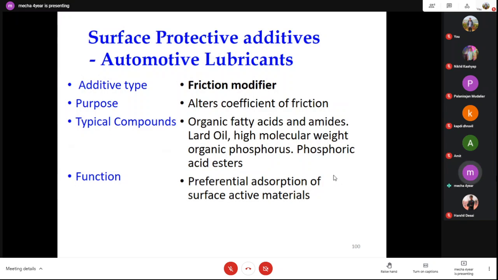Next, the additive type of friction modifiers. Their purpose is to alter the coefficient of friction. Typical compounds are organic fatty acids and amides, lard oil, high molecular weight organic phosphorus and phosphoric acid esters. Their function is the preferential adsorption of surface active materials on the surface. Then there are viscosity modifiers. Sometimes we have to change the lubricants according to the application of the force and the load, so the viscosity changes. These are different chemical compounds.